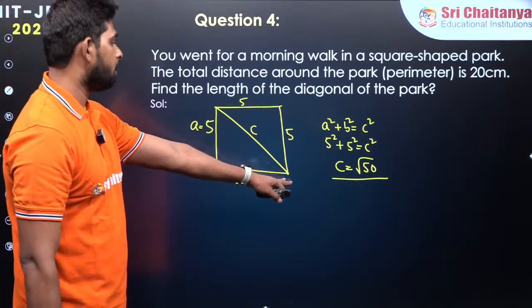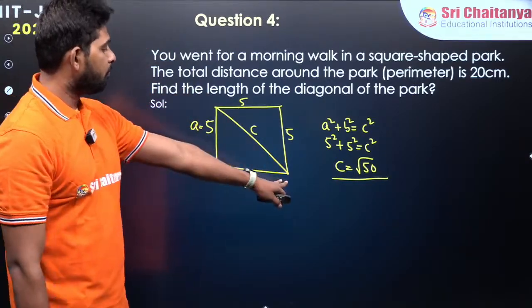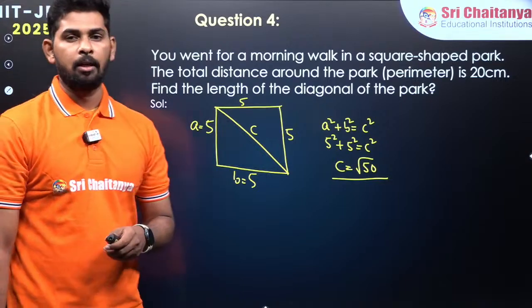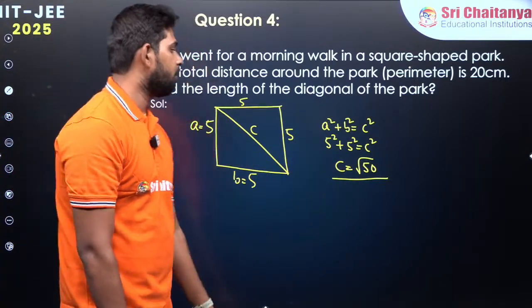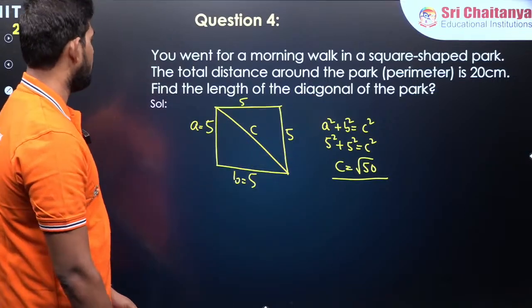If a person wanted to go from one vertex to the opposite vertex, then he is going to walk root 50 meters, so root 50 centimeters over the park.